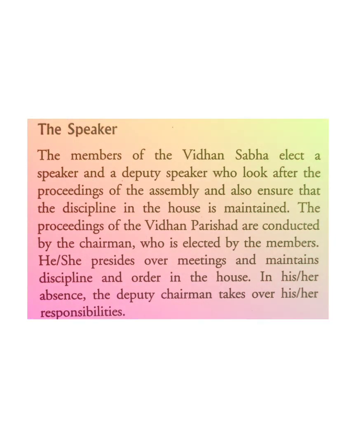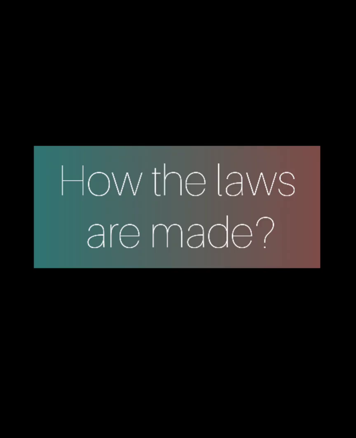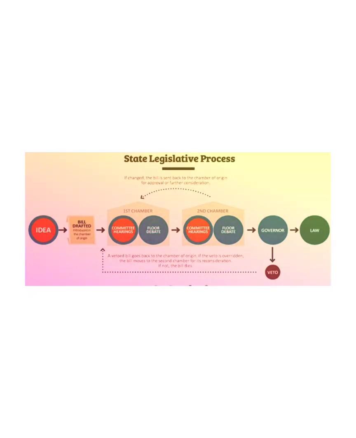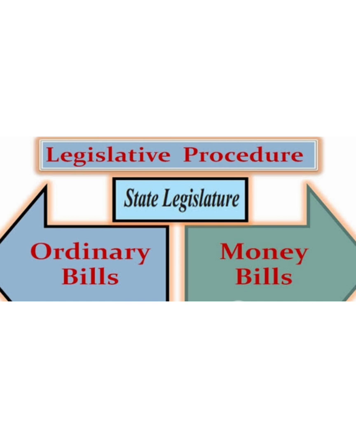Now switching over to the most important topic, that is how laws are made. Whenever any new law is going to be made, it is presented before a state legislature in the form of a bill. Bills may be of two types, that is ordinary bills and money bills.